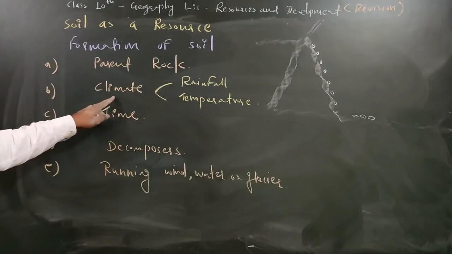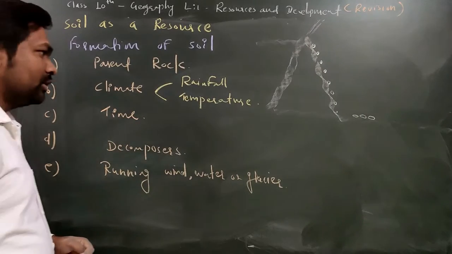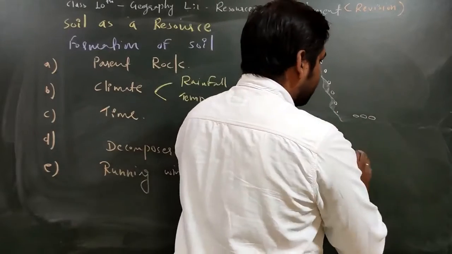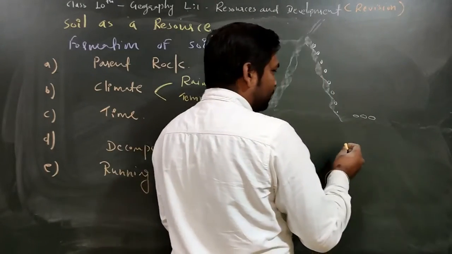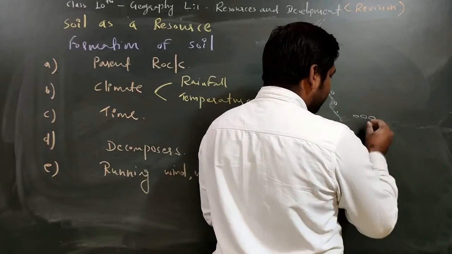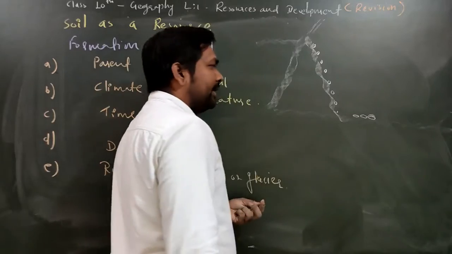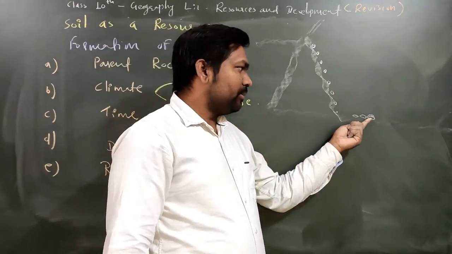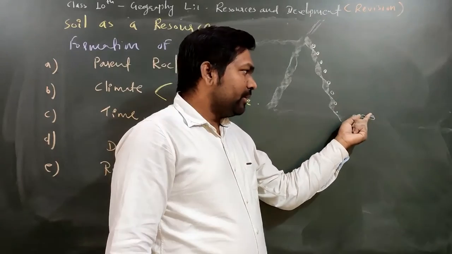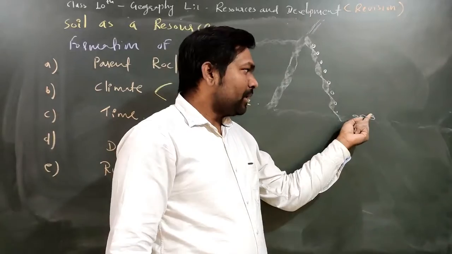Because of this rainfall and temperature, over time on these rock pieces some green mosses and tiny plants will grow, and later these plants will die, and the dead remains of these plants will remain on the surface of the rock pieces only.